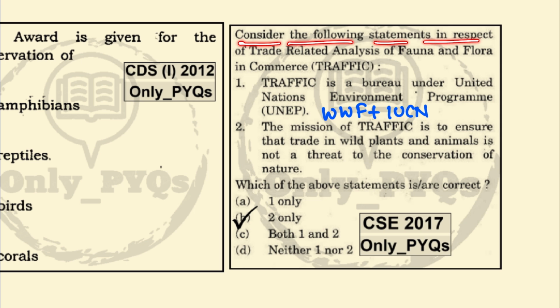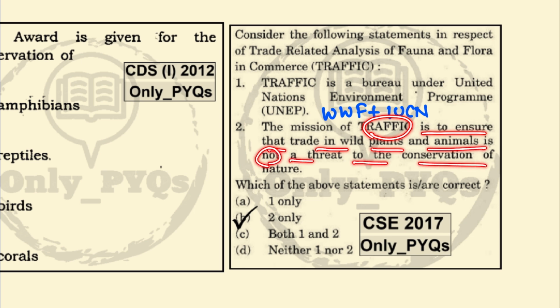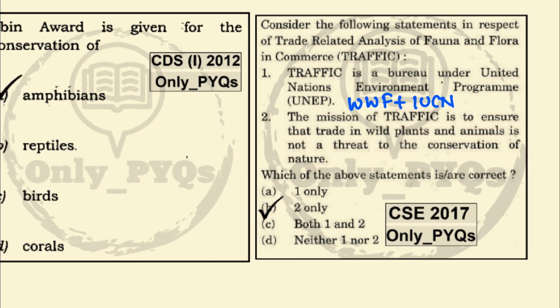Consider the following statements in respect of Trade-Related Analysis of Fauna and Flora in Commerce, that is TRAFFIC. TRAFFIC is a bureau under UNEP, that is United Nations Environment Programme. This statement is wrong because it comes under WWF and IUCN, that is World Wildlife Fund as well as International Union for Conservation of Nature. The mission of TRAFFIC is to ensure that trade in wild plants and animals is not a threat to the conservation of nature. This is correct, hence option 2 is correct.